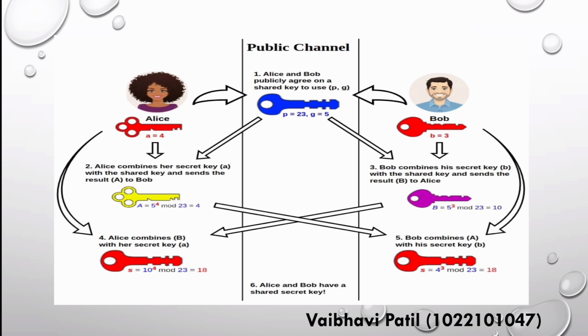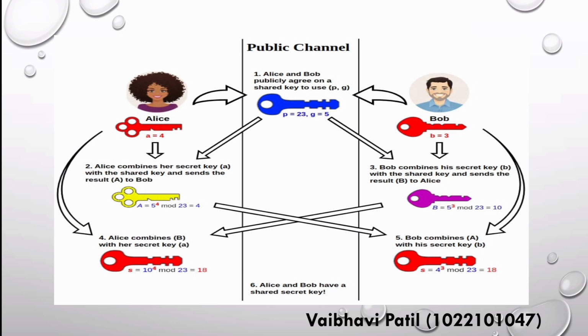In step four, Alice combines capital B with her secret key a, and the key becomes s equals 10 raised to 4 mod 23, which equals 18. In step five, Bob combines capital A with his secret key small b.